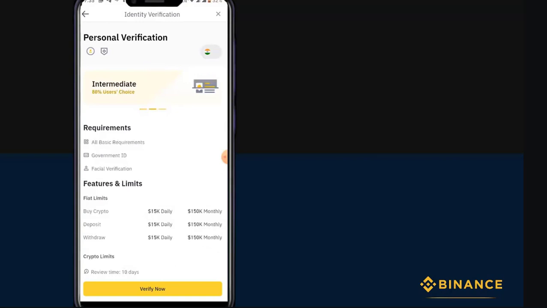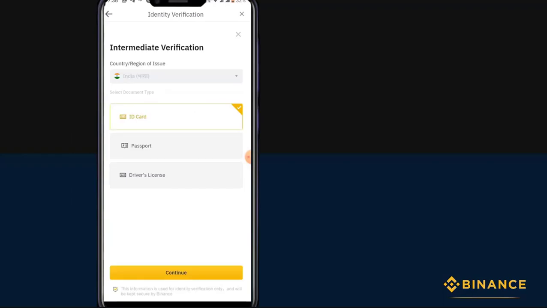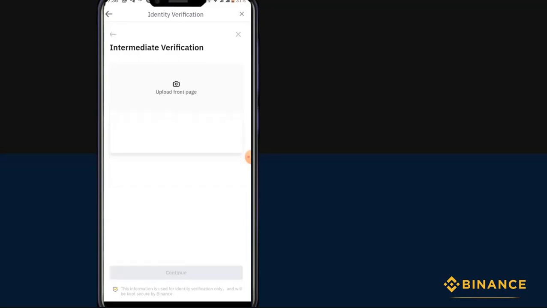So here we're going to upload the documents. For that, click on verify now, and select the ID card that you have. In my case, I'm selecting the passport. If you have another card, select other card, and if you have a driving license, select driving license. After you select the document, click on continue, and here you have to upload the front side of the copy or the back side of the copy.